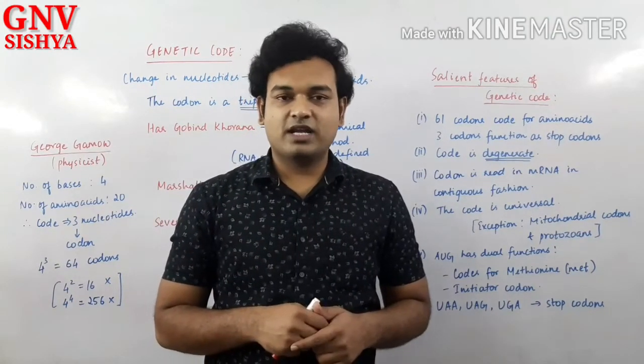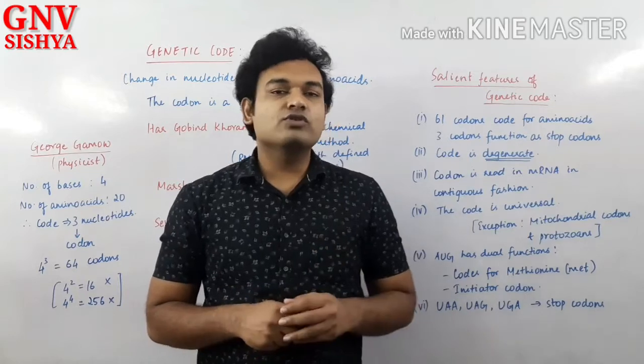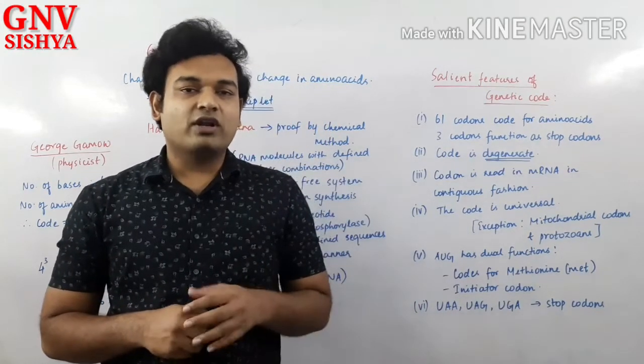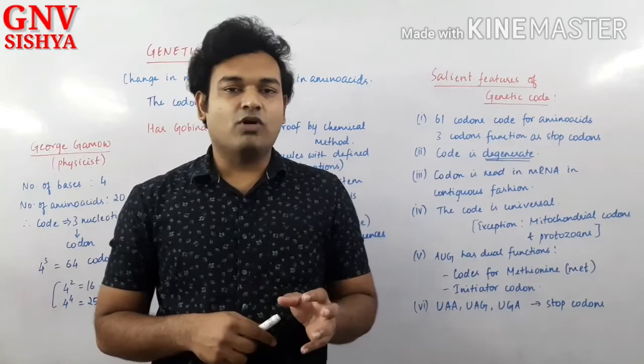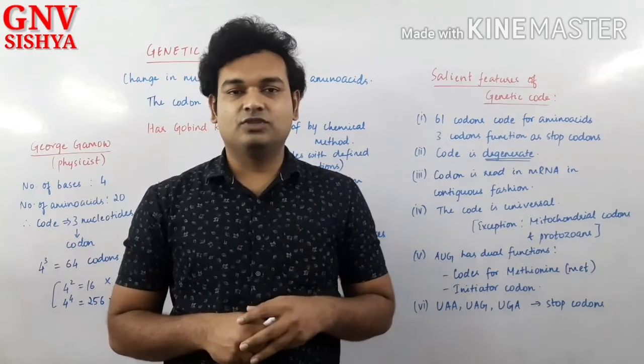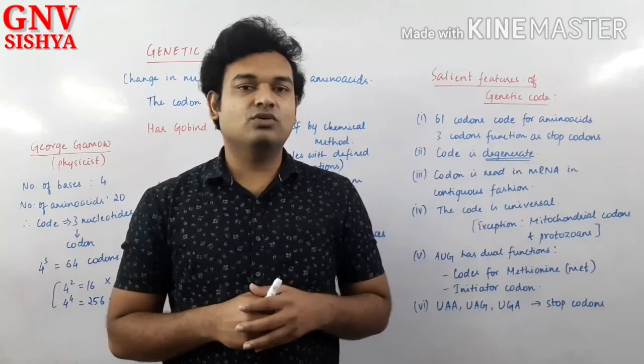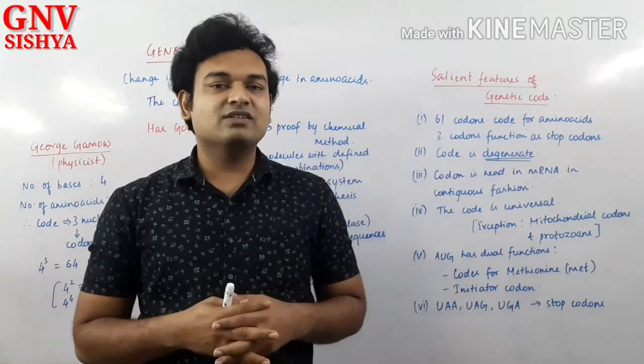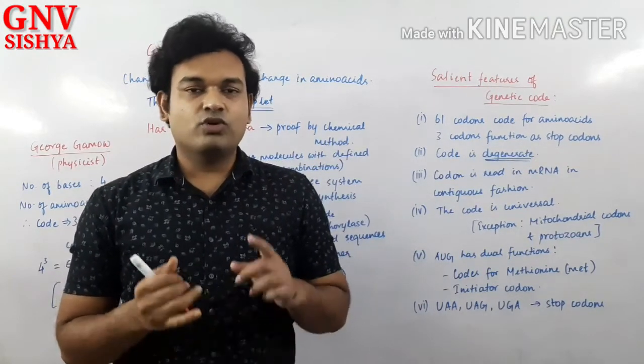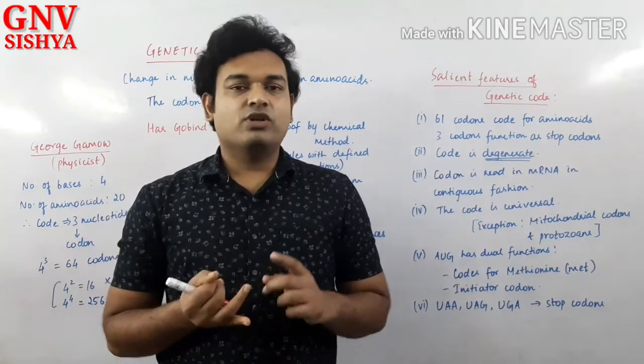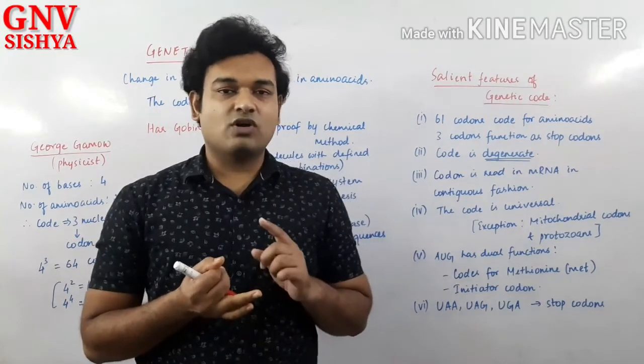Are you able to understand? Basically all of you should know that every living organism is made up of only 20 amino acids. How many amino acids? Only 20. Every living organism has different kinds of proteins. The proteins may be structural proteins, the proteins may be functional proteins like enzymes or hormones.